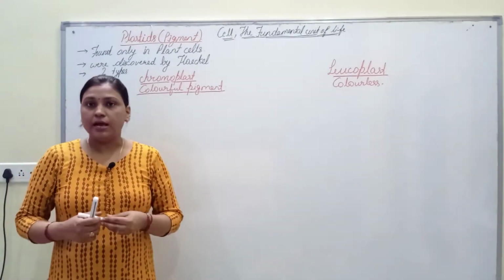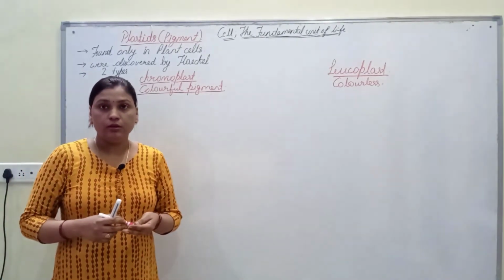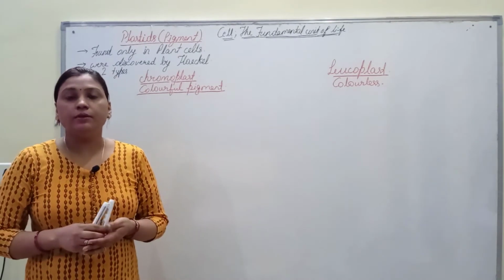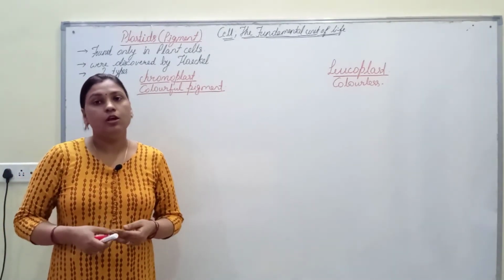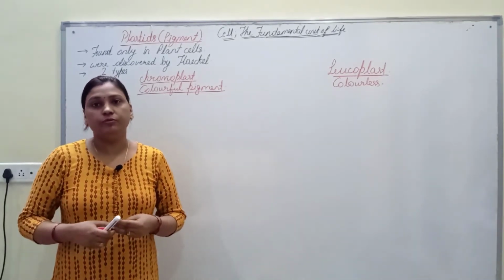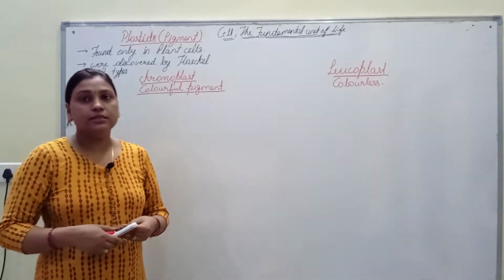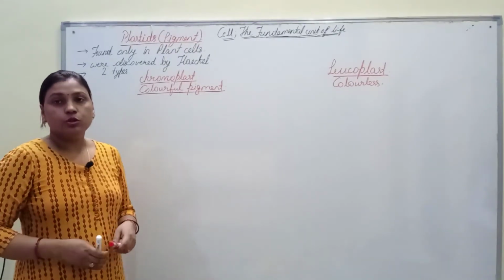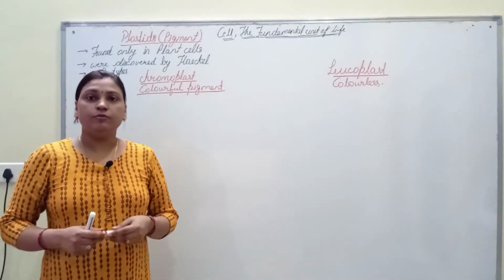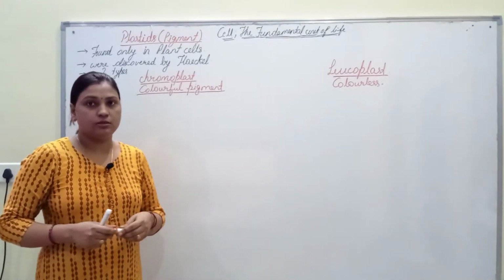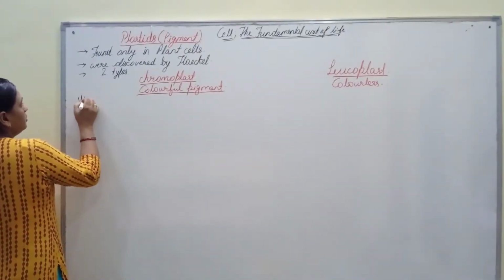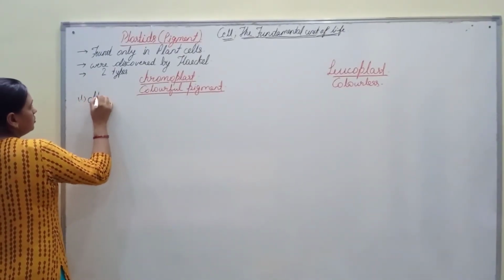All the plants appear colorful. Its leaves appear green and fruits and flowers appear colorful only because of the presence of these chromoplasts. There are different pigments found in chromoplast, but here we are discussing a few pigments. So first is chloroplast.